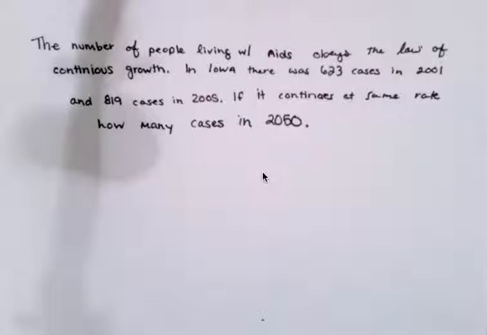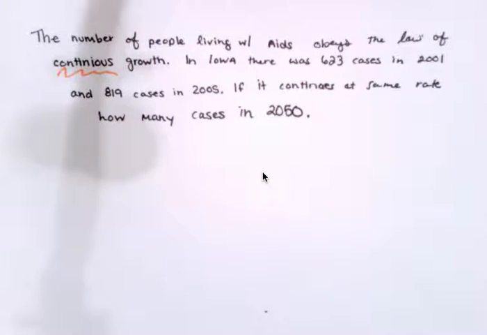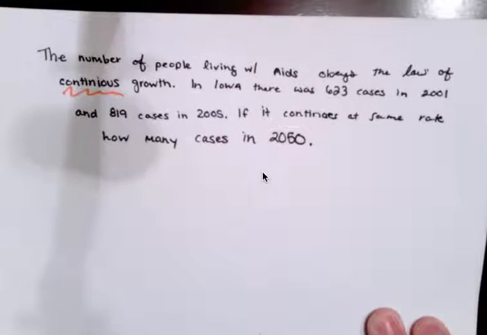All right, I believe this is number 5 on your quiz review. It says the number of people living with AIDS obeys the law of continuous growth. In Iowa, there were 623 cases in 2001 and 819 cases in 2005. If it continues at the same rate, how many cases will there be in 2050? Because it's doing the continuous, we know we can use our PERT equation.